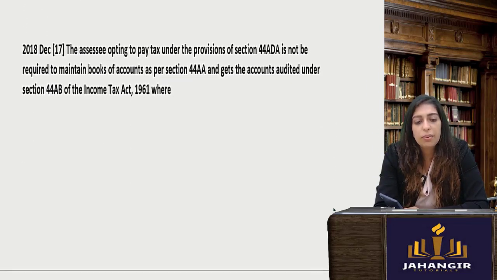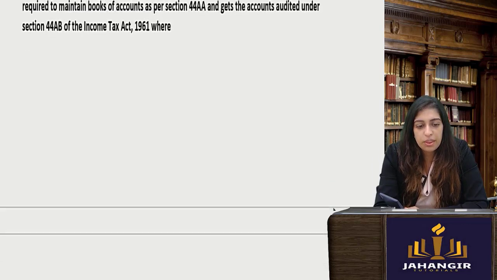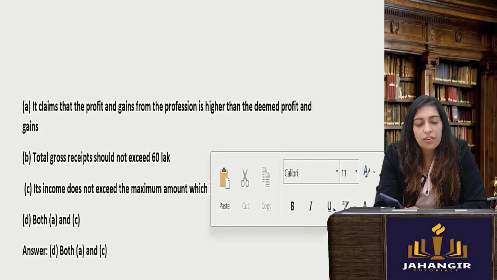Next one. The assessee opting to pay tax under the provision of 44ADA is not required to maintain books of accounts as per 44AA and get accounts audited under 44AB, where now what we said is that if you are doing presumptive business, don't maintain books, don't get it audited.